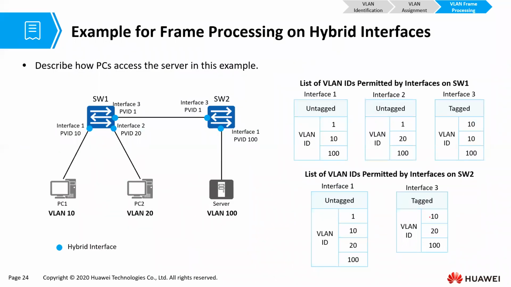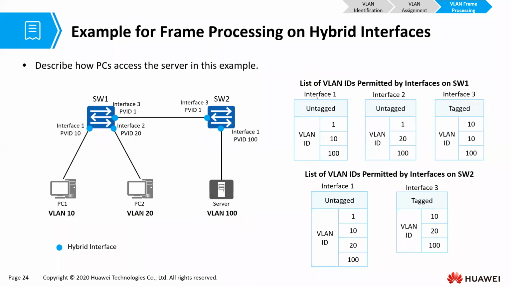Let us look at an example of processing on hybrid interfaces. In this example, we have PC1 in VLAN 10 and PC2 in VLAN 20, and we have the server in VLAN 100. If you look at interface 1 on switch 1, it untags and tags VLAN 1, 10 and 100. Interface 2 untags and tags VLAN 1, 20 and 100. Interface 3 permits. When you see tagged, it means it behaves as a trunk port. When you see untagged, it means it behaves as an access port. Are we together?